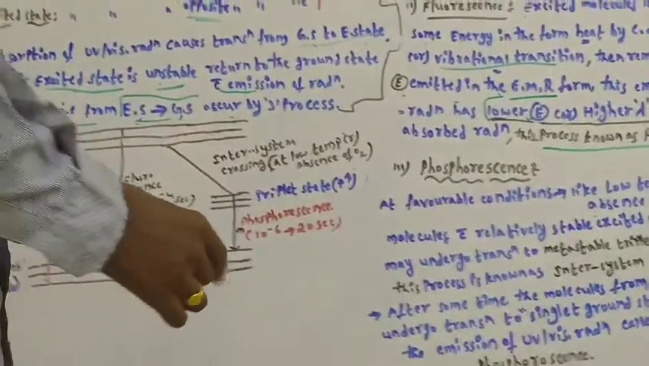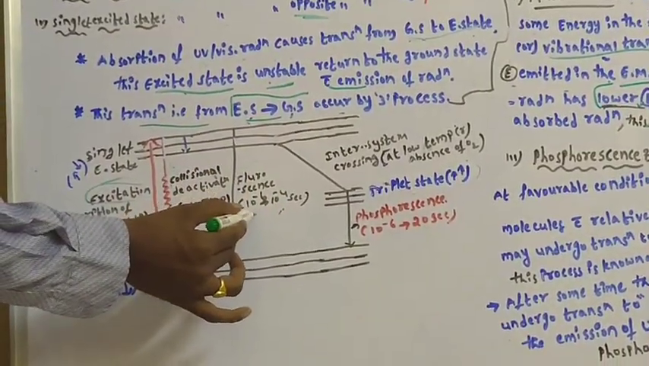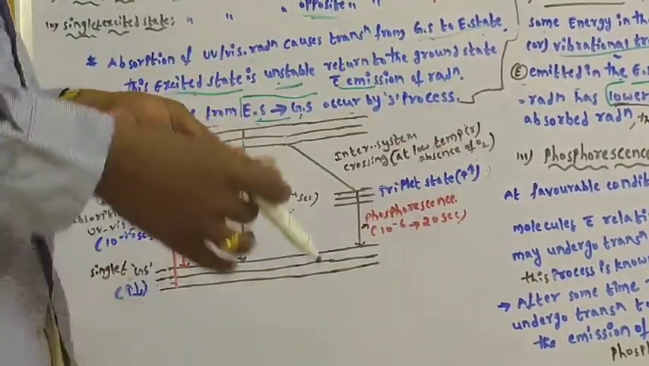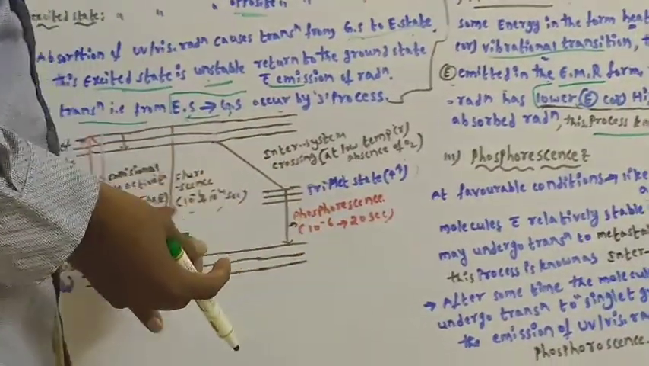Here this is the fluorescence. It occurs within the time of 10 to the power of -6 to 10 to the power of -4 seconds, instantly, a very short time. Okay, this is about fluorescence.